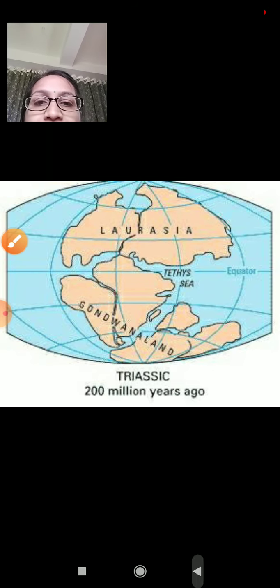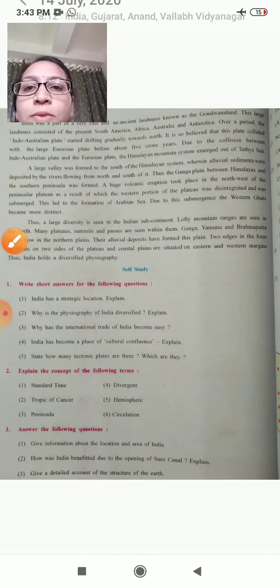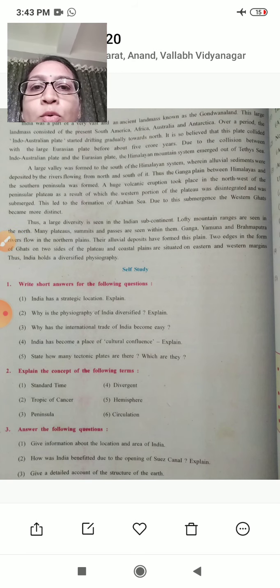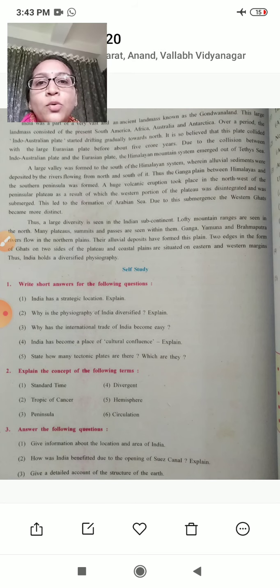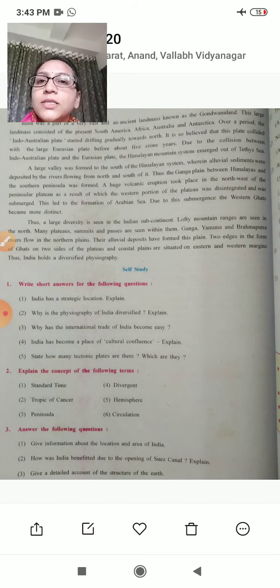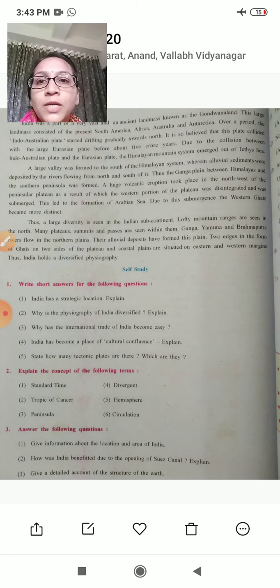A large valley was formed to the south of the Himalaya system, wherein alluvial sediments were deposited by the rivers flowing from the south and north of it. Thus, the Ganga plains between the Himalaya and the southern peninsula were formed.